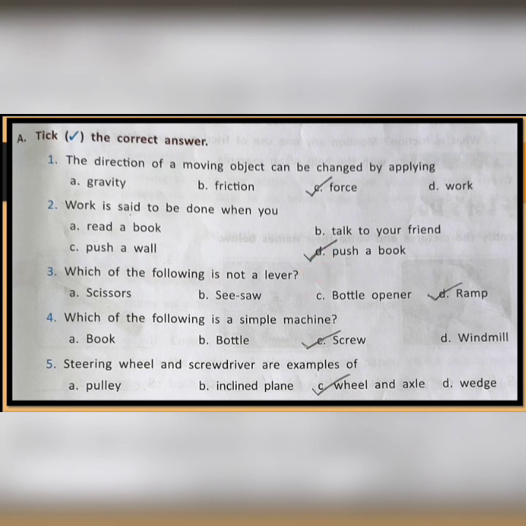Number 3. Which of the following is not a lever? Option D, that is ramp. Number 4. Which of the following is a simple machine? Here, option C, screw. And the last one, steering wheel and screwdriver are examples of wheel and axle. That is option C.